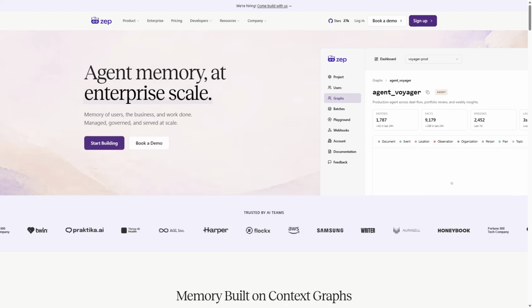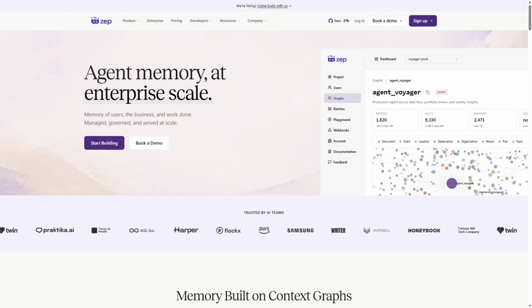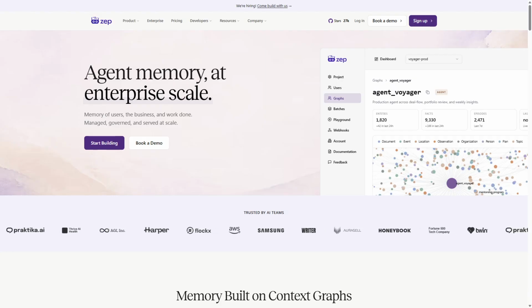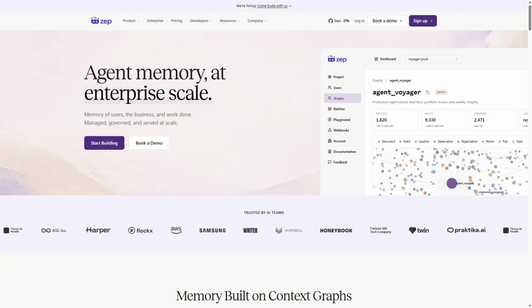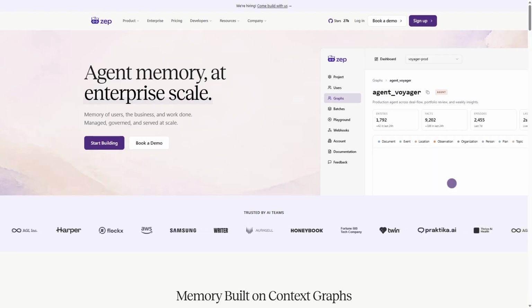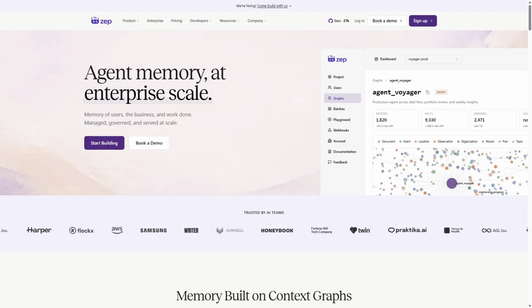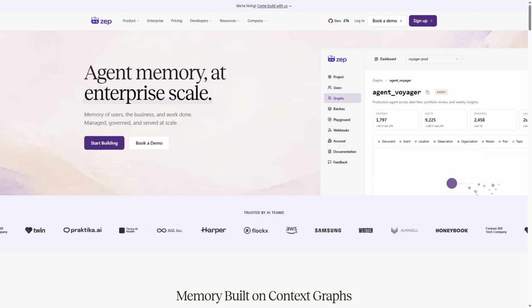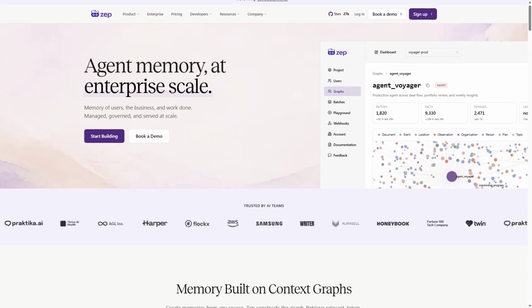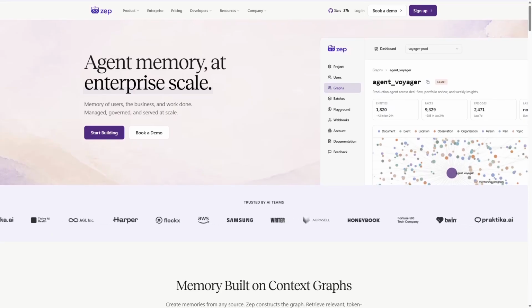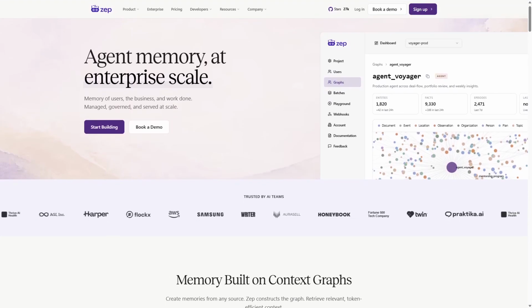Zep AI is making waves as a memory platform for AI agents, but does it live up to the hype? Today we're diving straight into whether this platform is truly the best choice for managing your AI interactions or just another overhyped tool. Zep AI positions itself as a memory platform designed specifically for AI agents, allowing them to remember user interactions and preferences over time.